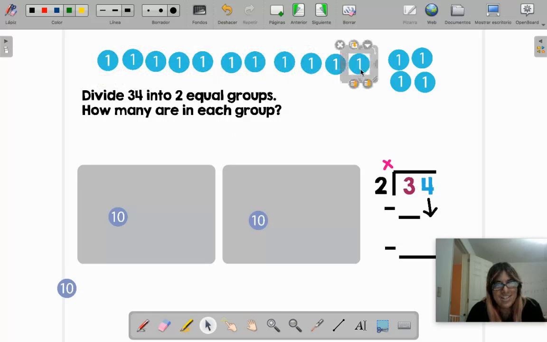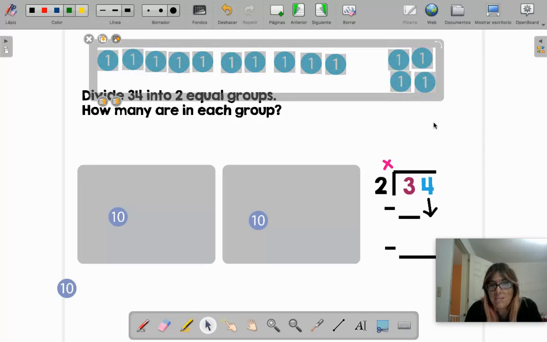Even Miss Money checks. I have one more. So always double check your work. 1, 2, 3, 4, 5, 6, 7, 8, 9, 10. So yeah, I changed this 10 for this 10. Understand? And now all of these I keep dividing into these two groups.